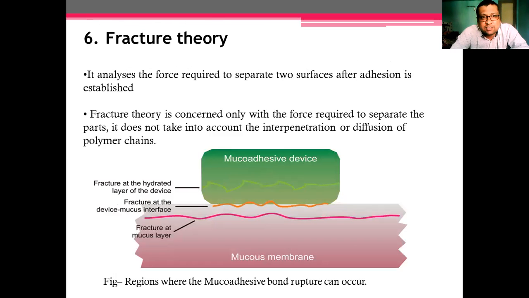Next one is the fracture theory. It analyzes whatever force is required to separate the two surfaces from each other. The fracture theory is concerned only with the force required to separate the parts. It does not take into account interpenetration or diffusion of the polymer chains. Means how much force is required to separate the tablet from that mucous membrane. It is nothing but the adhesion, because without adhesion there will be no requirement of a force.